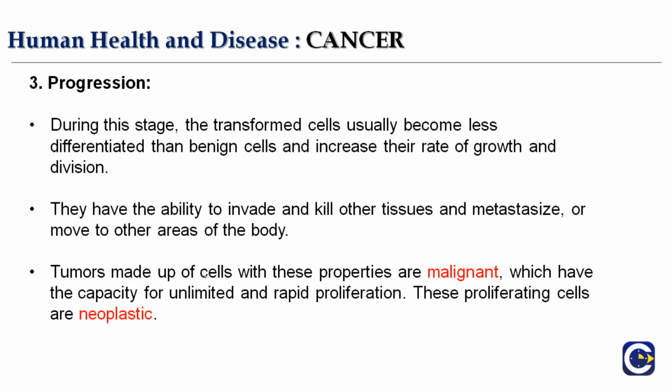Okay, next is progression. So you find progress in that. During this stage, the transformed cells usually become less differentiated than benign cells and increase their rate of growth and division. They have the ability to invade and kill other tissues and also metastasize, that is, they spread to the other distant organs and tissues, and they also start spreading to the other parts of your body. Tumors are made up of cells with these properties, which are malignant, which have the capacity of unlimited and rapid proliferation. These proliferating cells are neoplastic.